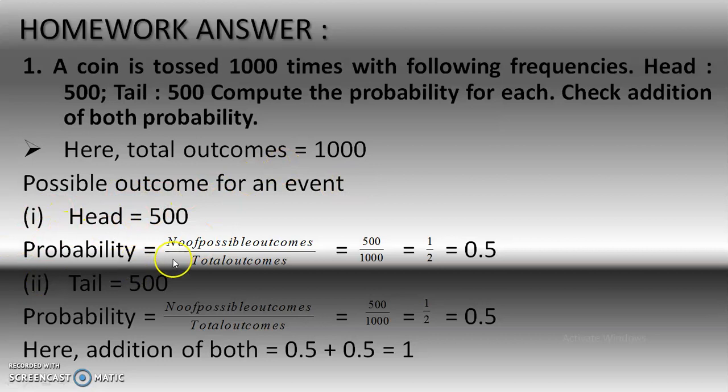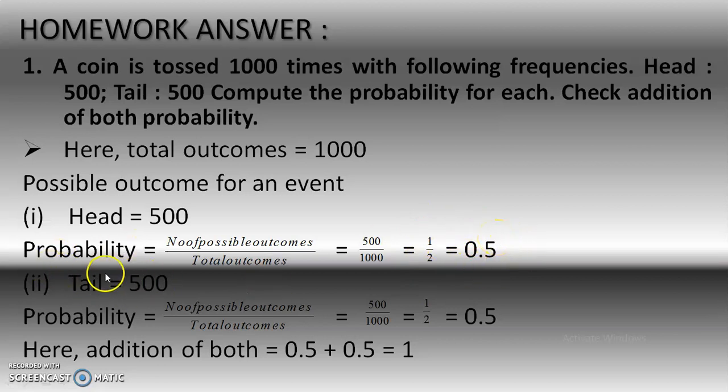So probability equals number of possible outcomes divided by total outcomes. So 500 divided by 1000 equals 1 upon 2, because 0, 0 cut, 0, 0 cut, and 5 2s are 10. It is a very easy method. Okay. So the answer is 1 upon 2 equals 0.5.